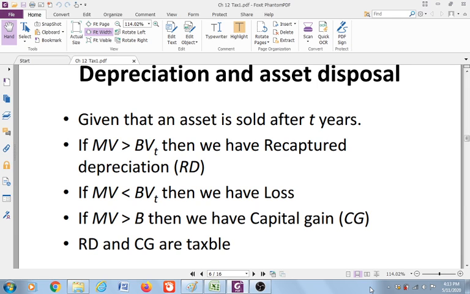But if at the end of the depreciation period the market value of the asset is less than the book value, then we have a loss.